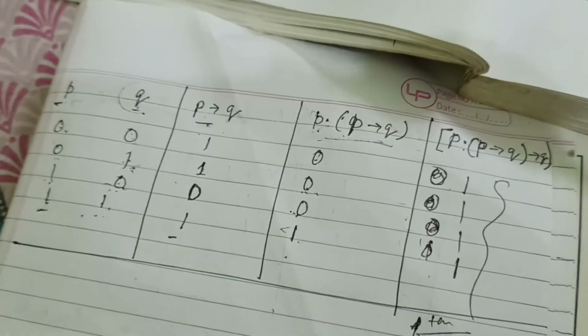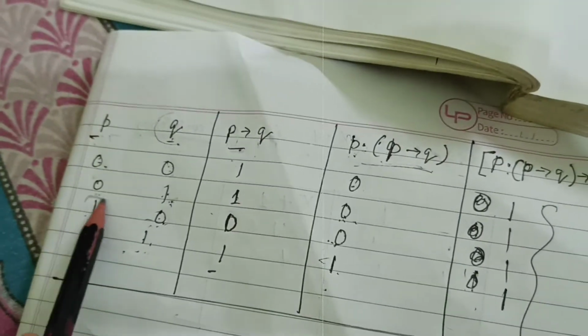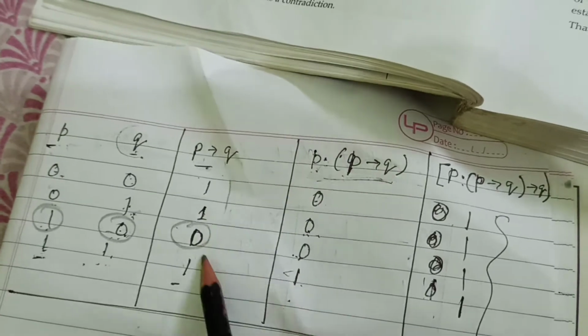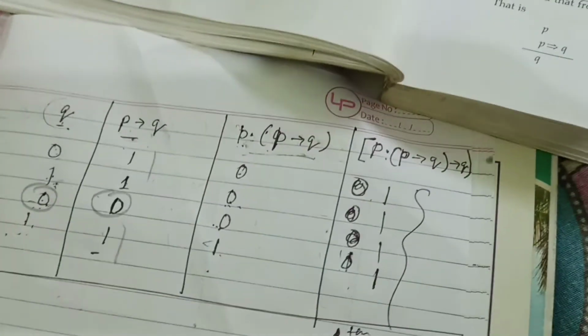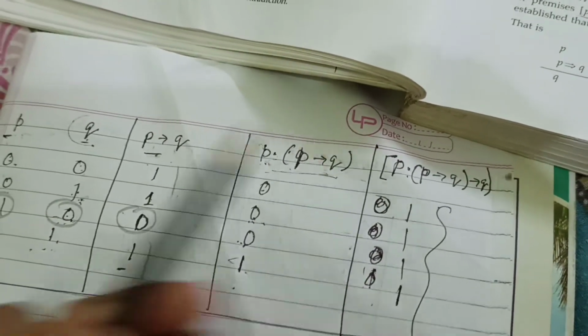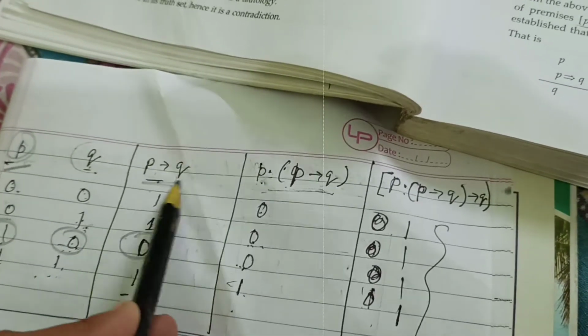When you see the conditional statement, when P is 1 and Q is 0, the result will come 0; otherwise in all situations it will come 1. Now for P and P is conditional to Q, it is telling about this P and this column also.